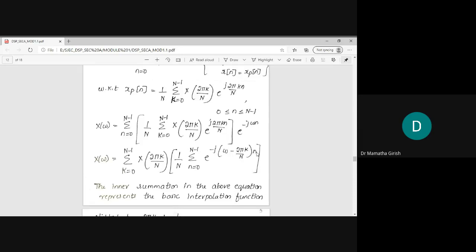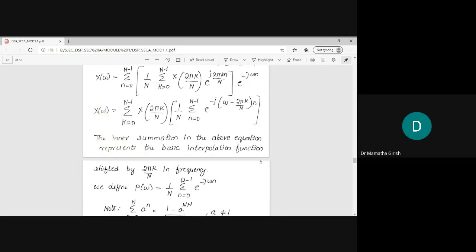Just trying to put the like terms under one single bracket for the sake of convenience. In this step, what you must appreciate, or what you must try to learn, is to consider the term within this particular bracket. There is one summation here, and a second summation here. What the sentence says is that the inner summation, the term within this inner summation, is nothing but what is called the basic interpolation function.